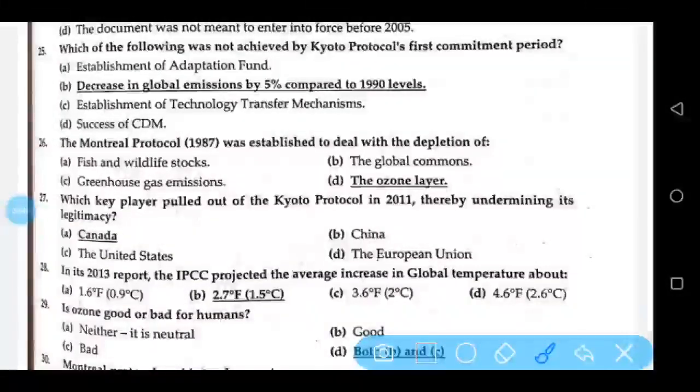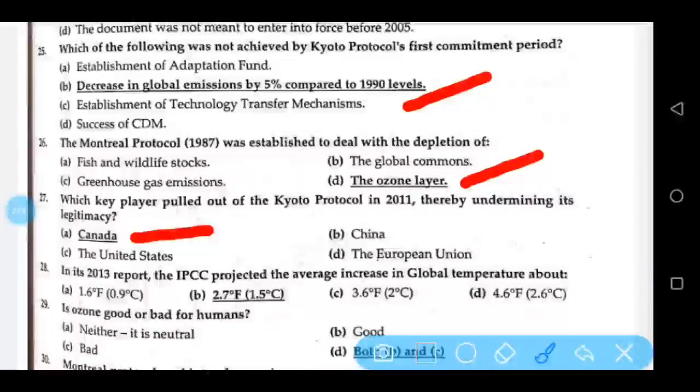Which of the following was not achieved by Kyoto Protocol's first commitment period? Decrease in global emissions by 5% compared to 1990 levels. The Montreal Protocol 1987 was established to deal with the depletion of the ozone layer. Which key player pulled out of the Kyoto Protocol in 2011, thereby undermining its legitimacy?